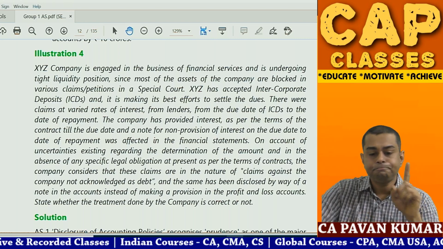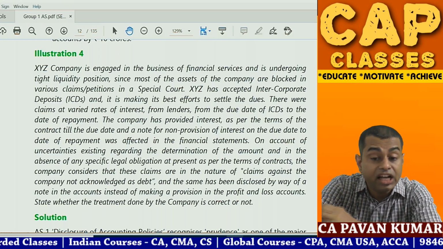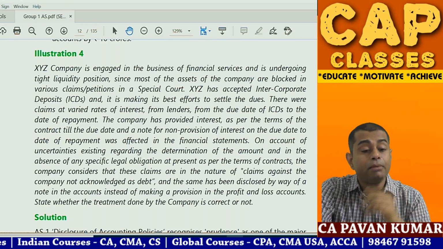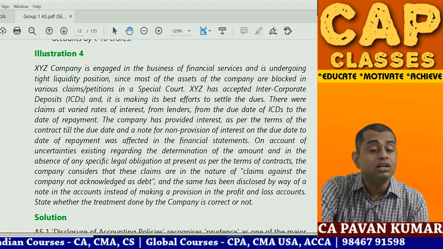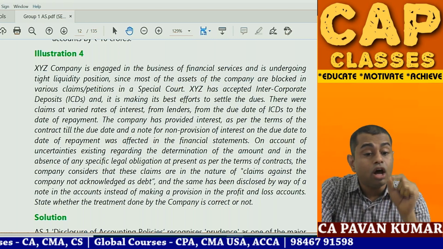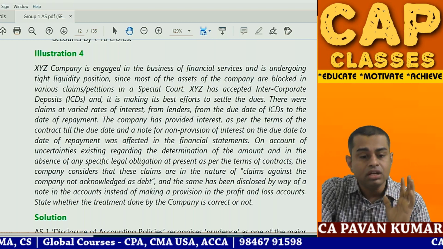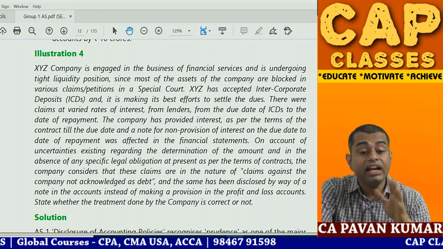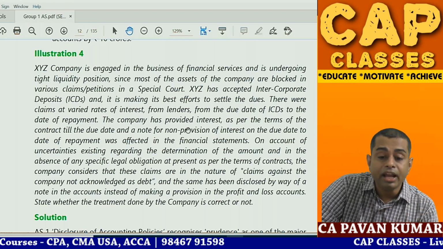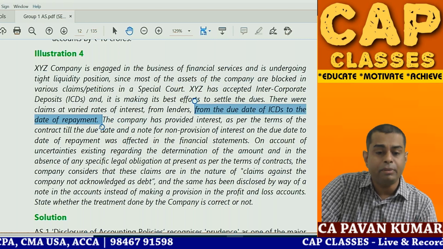Very interesting question, very important for your exam. XYZ company is engaged in the business of financial services and is undergoing a tight liquidity position since most of the assets of the company are blocked in various claims or petitions in the special court. XYZ has accepted intercorporate deposits, ICD, and it is making its best efforts to settle the dues. There were claims at varied rates of interest from lenders from the due date of ICD to the date of repayment, from the due date of deposits till the repayment.